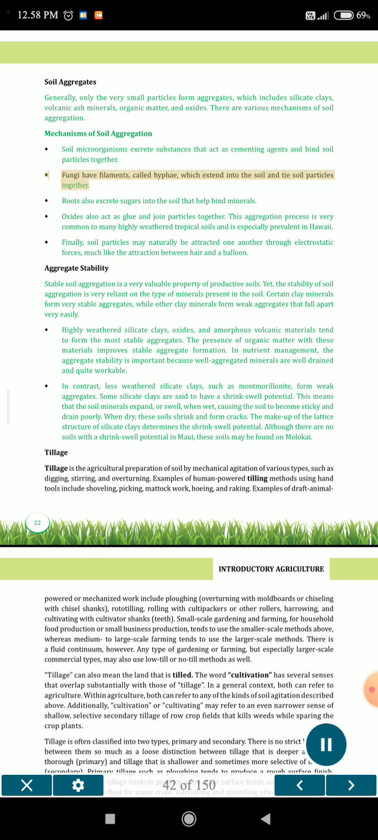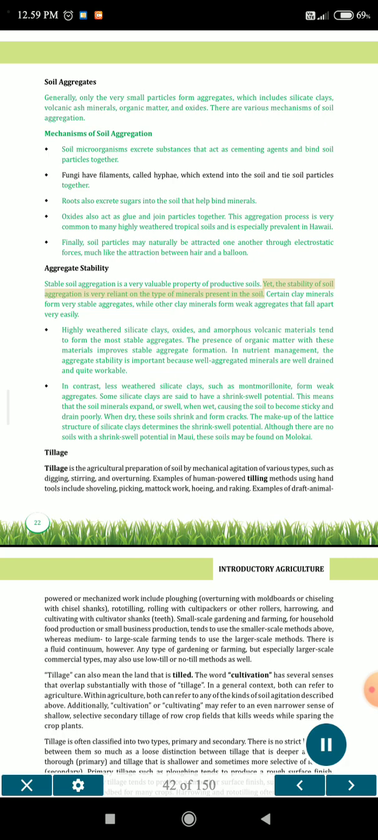Fungi have filaments, called hyphae, which extend into the soil and tie soil particles together. Roots also excrete sugars into the soil that help bind minerals. Oxides also act as glue and join particles together. This aggregation process is very common to many highly weathered tropical soils and is especially prevalent in Hawaii. Finally, soil particles may naturally be attracted to one another through electrostatic forces, much like the attraction between hair and a balloon.